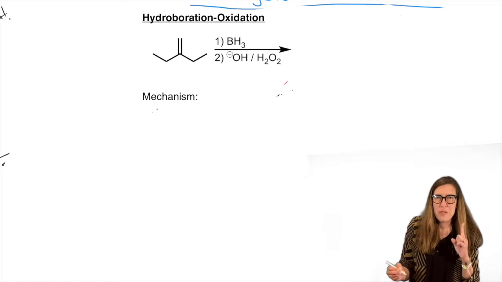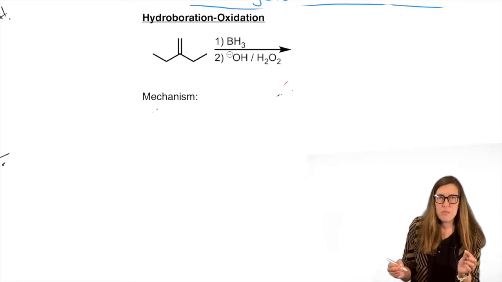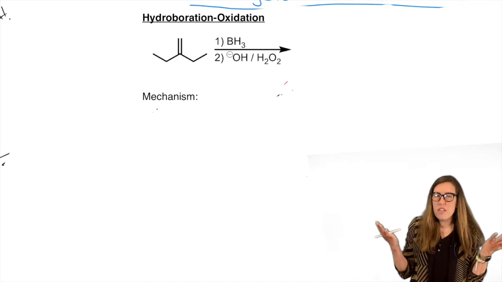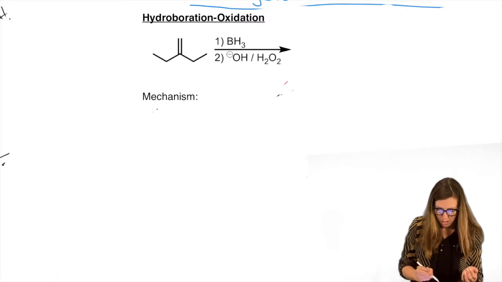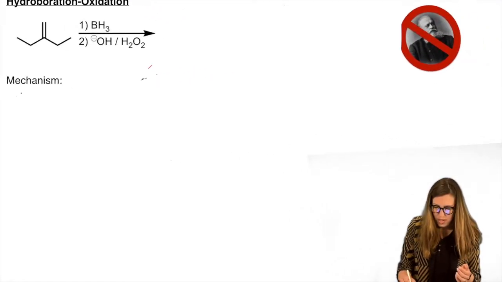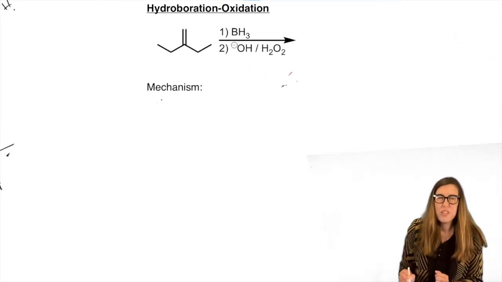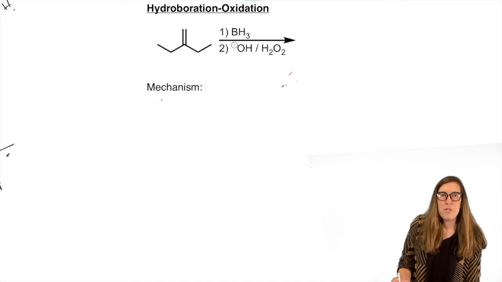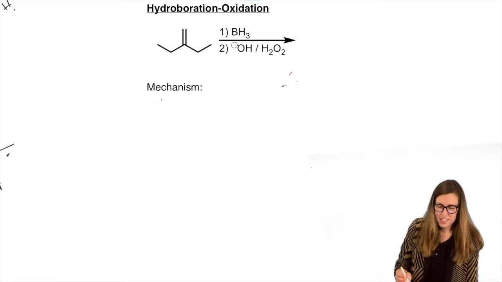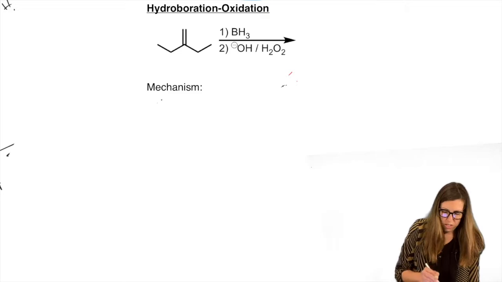You say, wait a minute, we've already made alcohols from alkenes. When we made alcohols from alkenes, what did we get? The OH on the more substituted carbon. And I know what you're all thinking. Is there a way we could ever get that OH on the less substituted carbon? In other words, is there any way we can have an anti-Markovnikov alcohol? You're thinking that, right? The answer is yes. Chemists like that kind of challenge. They would not let that opportunity pass by where there's only one way to add water across the pi bond.